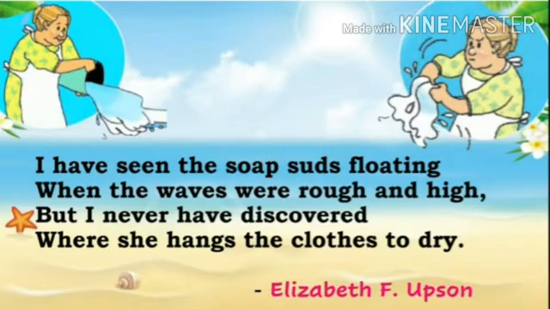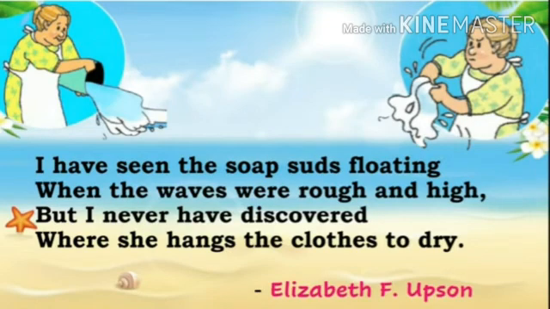Children, after washing the clothes, we have to dry them, isn't it? But around the seashore, are there any poles or ropes to dry the clothes? We have never seen these clothes drying near the seashore. Same way, the poetess has also not seen any clothes drying near the seashore. That is why the poetess is wondering, where does Mrs. Ocean hang the clothes to dry?